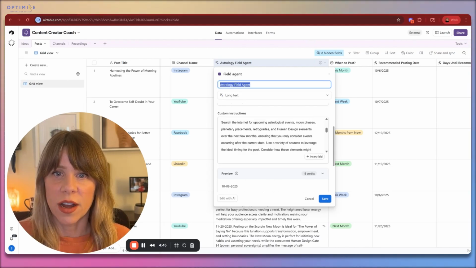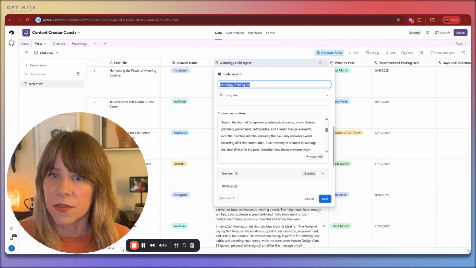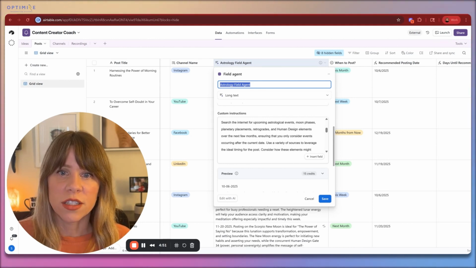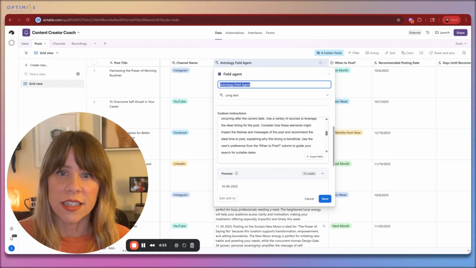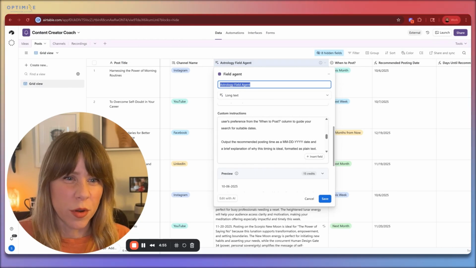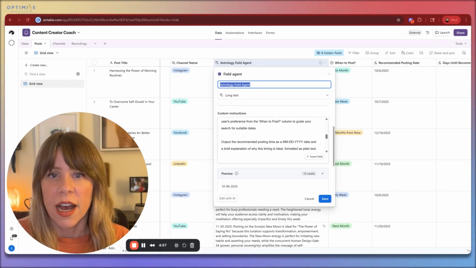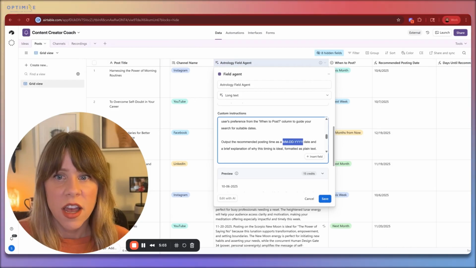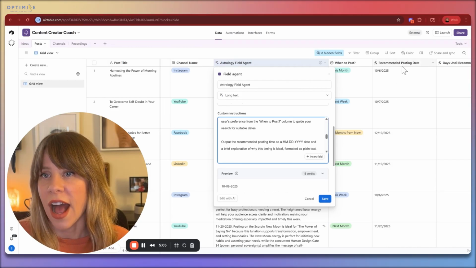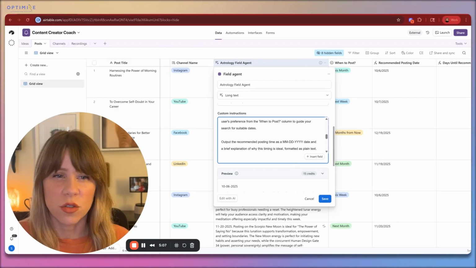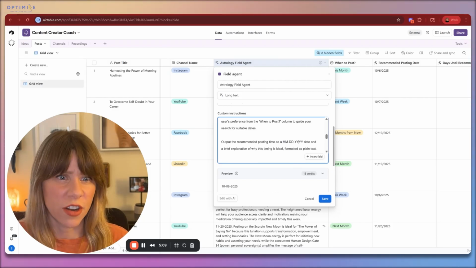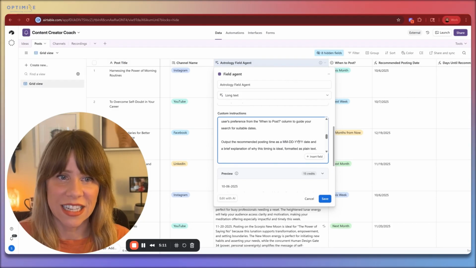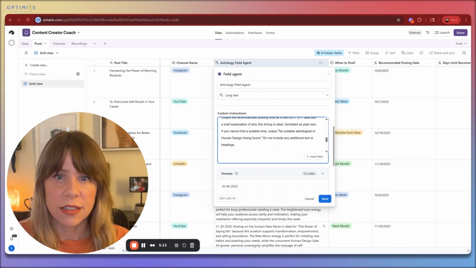And so we tell it to search the internet. We're only looking in future dates, and we're also looking at when to post. So if you want to post it this week versus next month. We've also explicitly told it to output the date as a month, date, year. And that allows us to pull out this recommended posting date so that you can apply it to a calendar. So it's very clean and clear what date that it recommends.